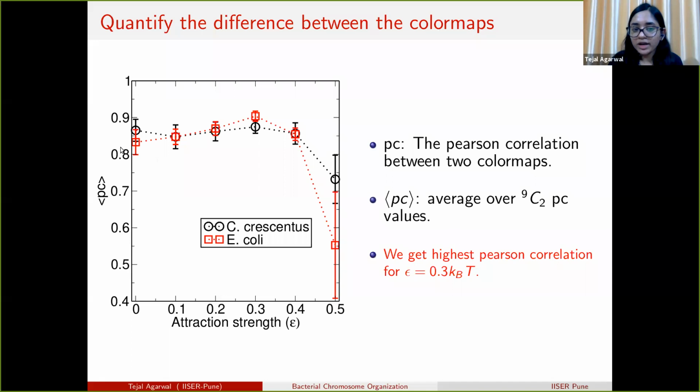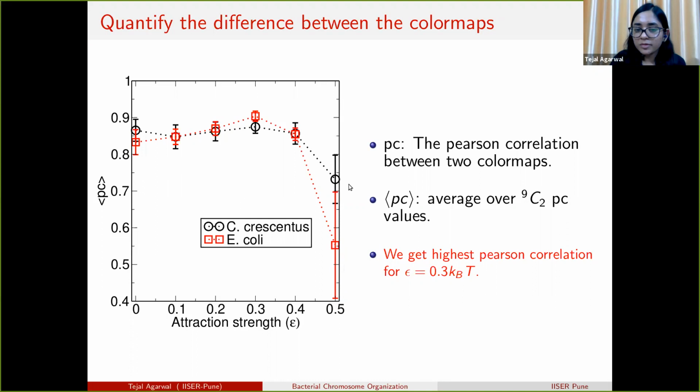The Pearson correlation gives the similarity between different contact maps, which gives the similarity between the organization across different independent conditions. So we see from here that for low values of attraction strength, up to 0.3, we get a high value of Pearson correlation, approximately 0.9.